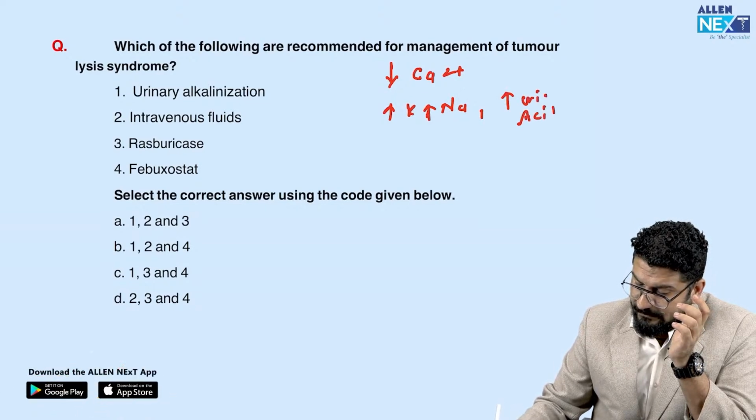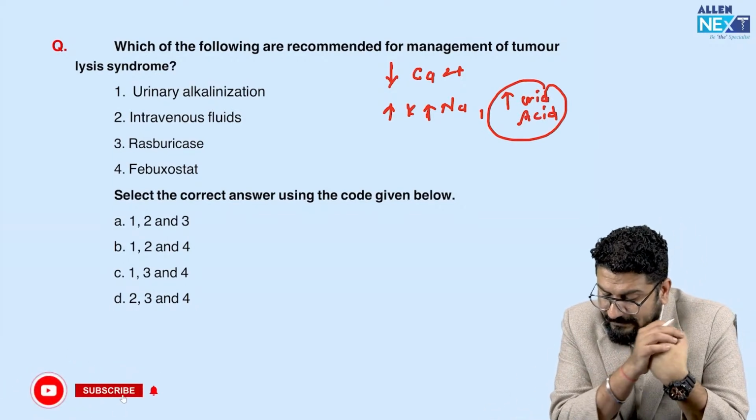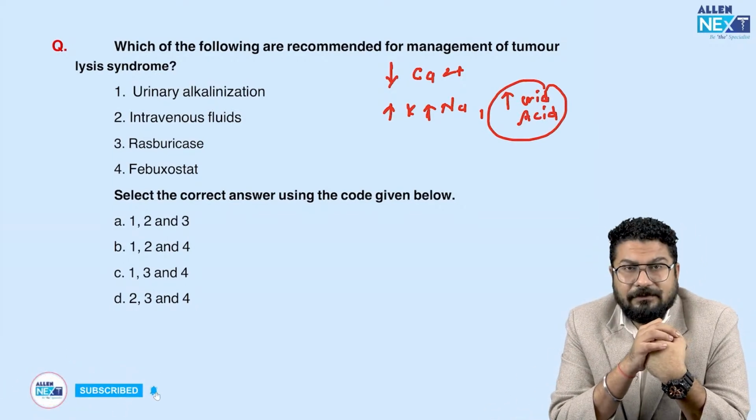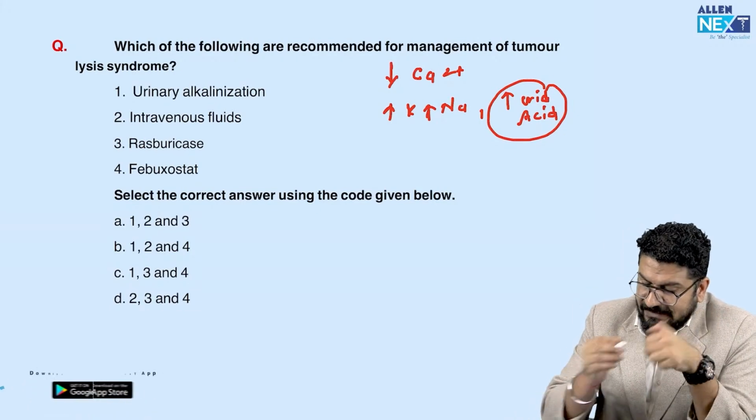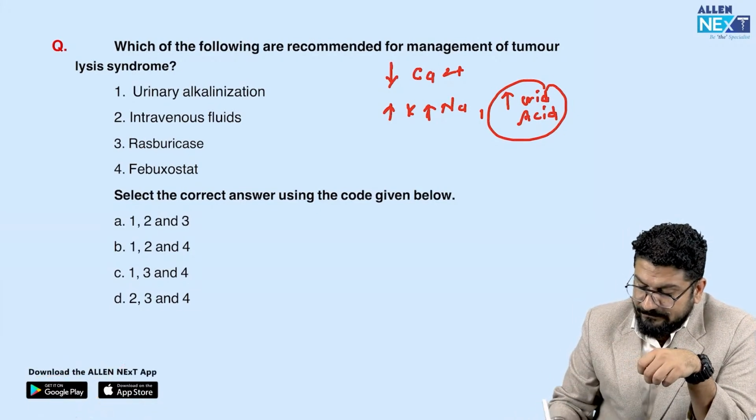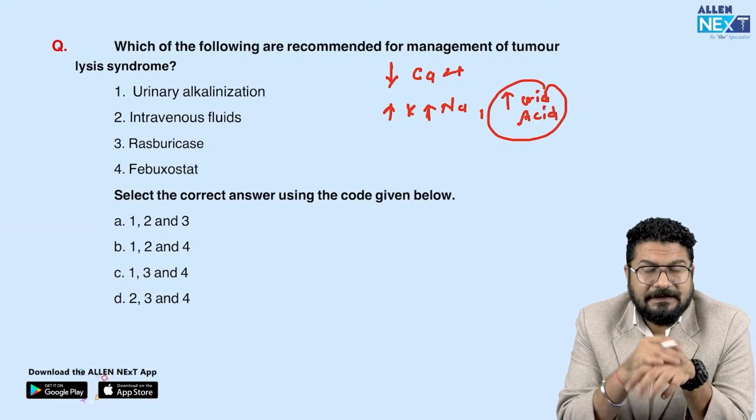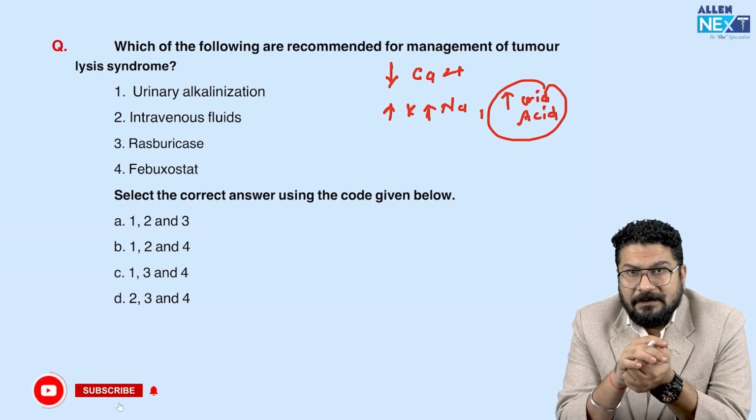So basically, uric acid is more. Now they are asking how you will manage. Can we give febuxostat? Yes, we can give. Can we give rasburicase? Yes, we can give. Can we give IV fluid? Yes, whenever we give fluid, this will dilute these crystals.